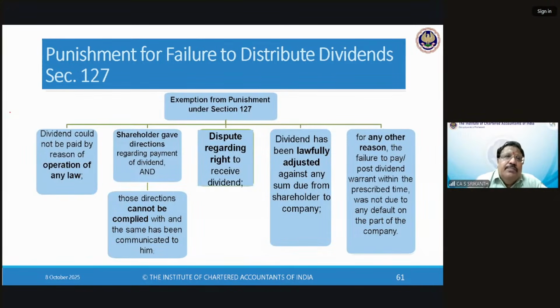Now, can I escape punishment for failure to distribute dividend? Is there a defense available to me? Can I claim any defense? Can I say, this is what happened? So how can you say I'm liable?